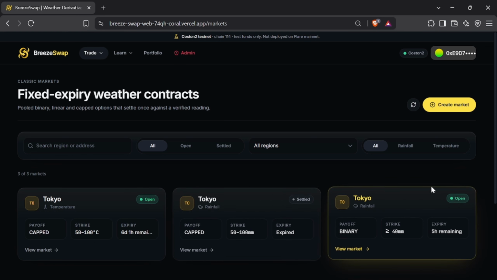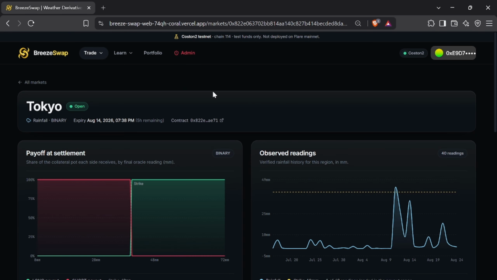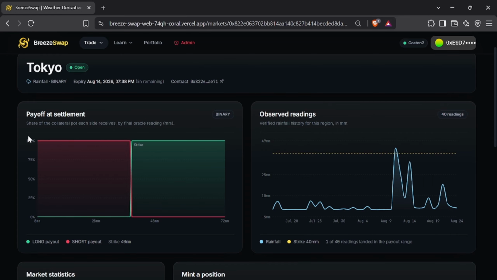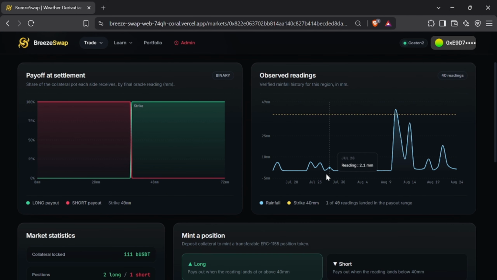Let's go to this binary market that was created before. At the top is the payout cliff, where we can see that below 40 millimeters the shorts would win, and above 40 millimeters is where the longs would win. Right below that, we map the actual historical readings from OpenMeteo on chain. You can physically see how close to the threshold the weather typically runs before you risk $1.